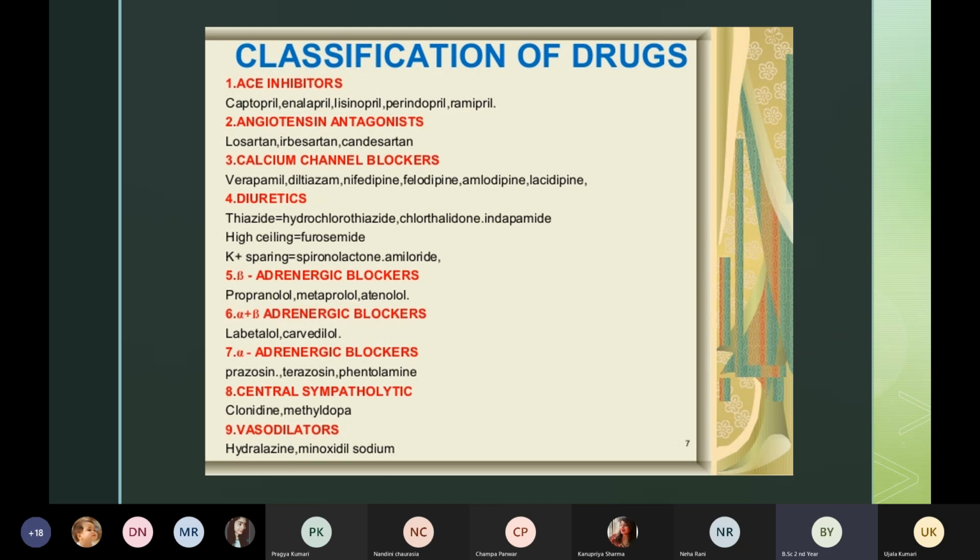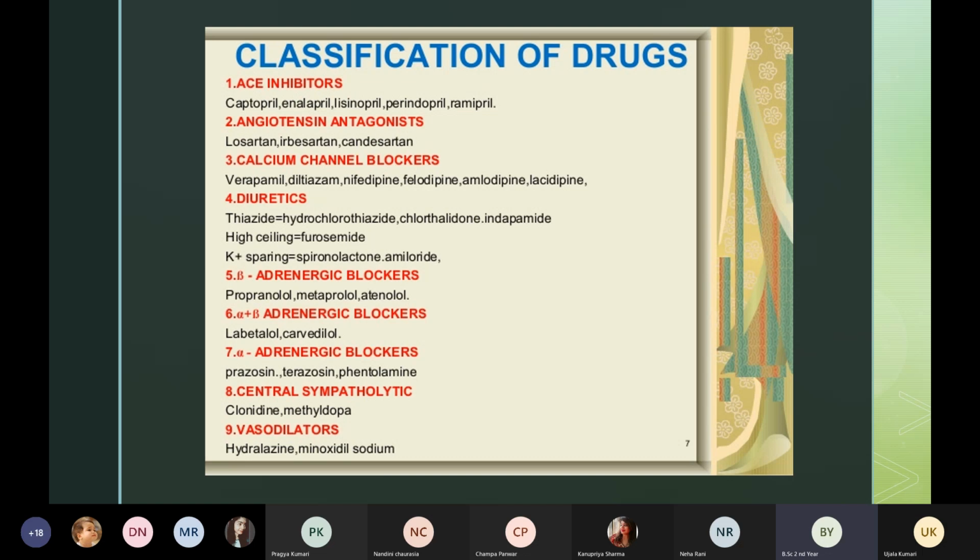Number one is thiazides, chlorothiazide, indapamide. Then we have furosemide, which is a high ceiling diuretic. Then we have potassium sparing diuretics like spironolactone, amiloride. Then we also have mannitol, which is also a diuretic. These are the medicines, because diuretics also help to decrease the blood pressure of the patient.